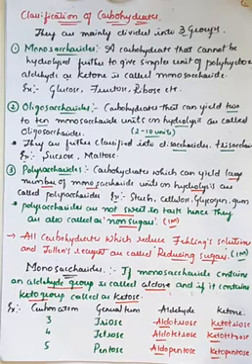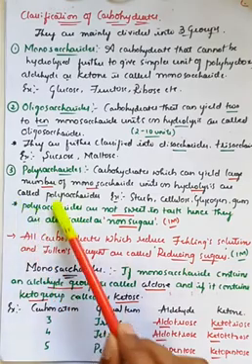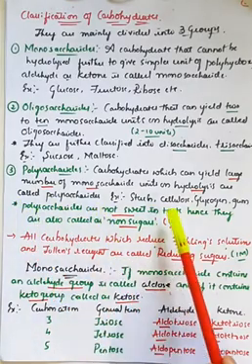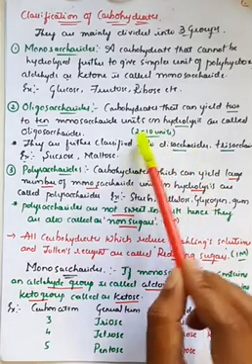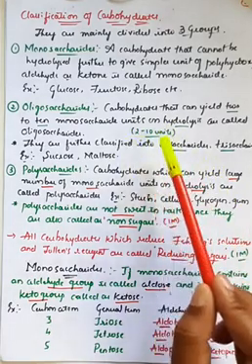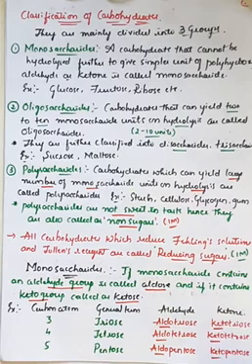And the third one is polysaccharides, the carbohydrates which can yield a large number of monosaccharide units. Generally if you take starch, cellulose, glycogen, there will be more than 10. Here you can observe, 2 to 10 means it's oligosaccharides. If it is more than 10, it is considered a polysaccharide.